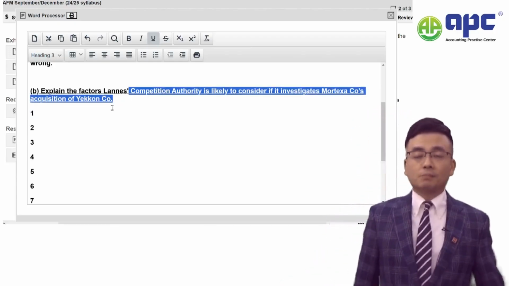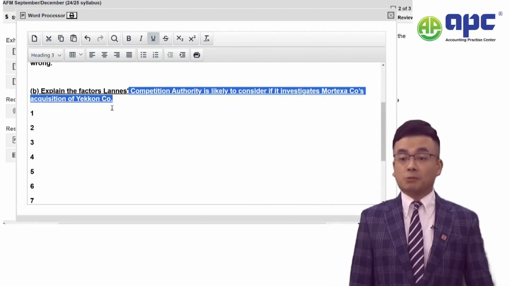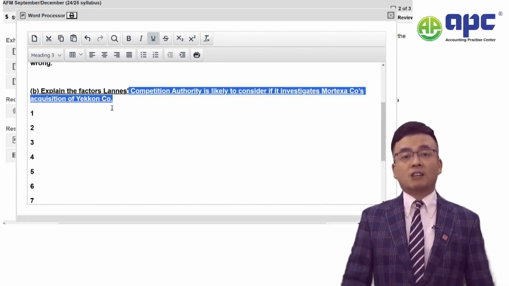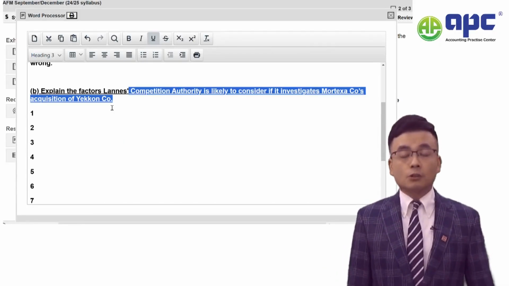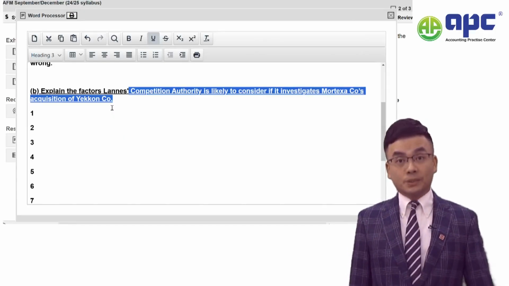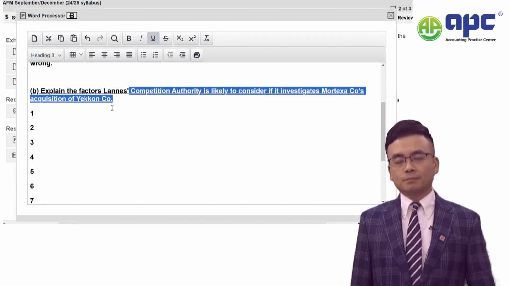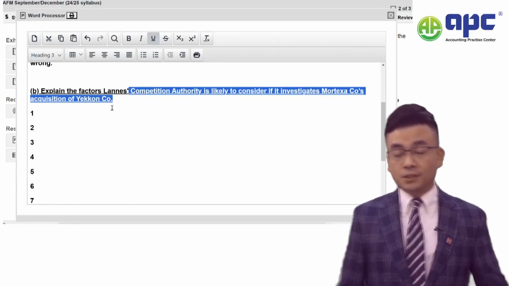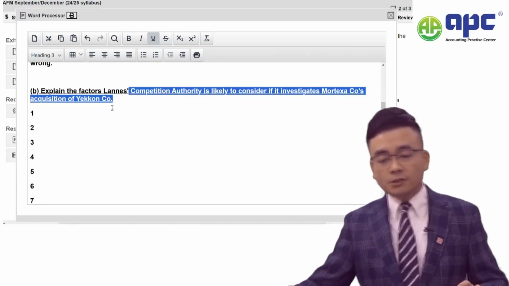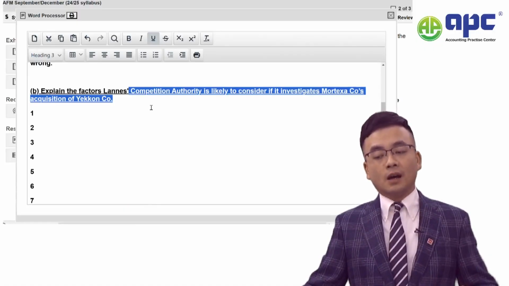Now, of course, in some cases, the government may stop acquisitions from going ahead, the simple reason being that after the acquisition goes ahead, you're reaching a monopoly position in the market, and that will damage competition in the market, and of course hurt customers to a certain extent, because they've got fewer choices. So therefore, they may investigate the acquisition, or pause the acquisition, for example.